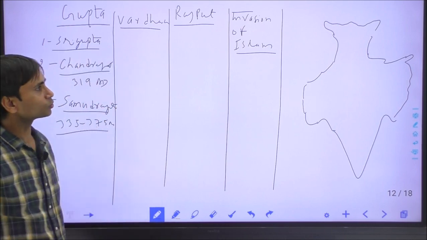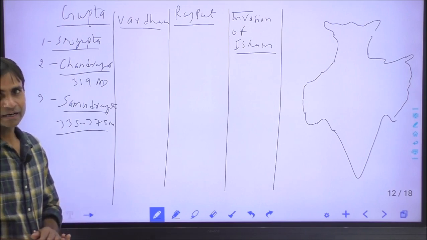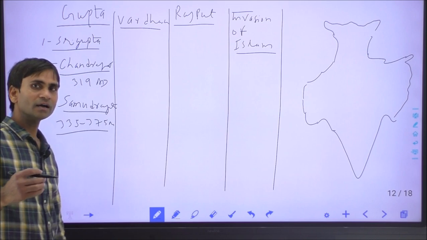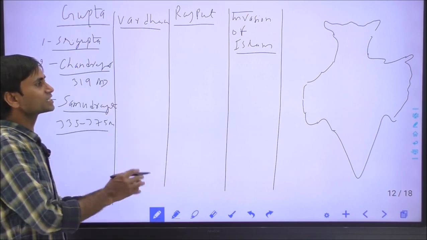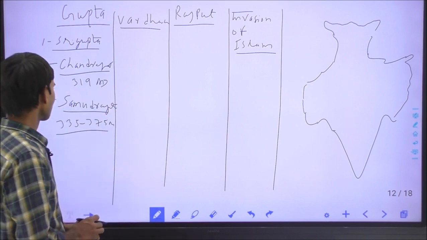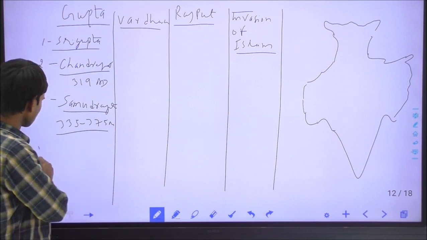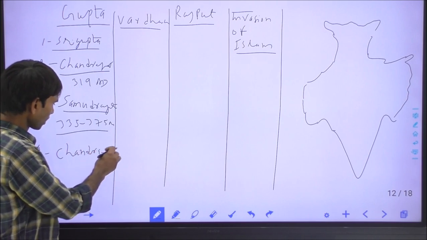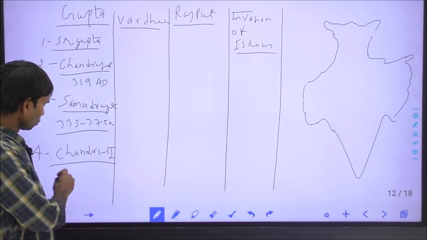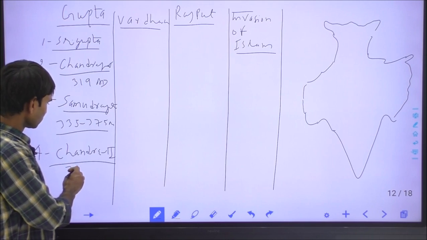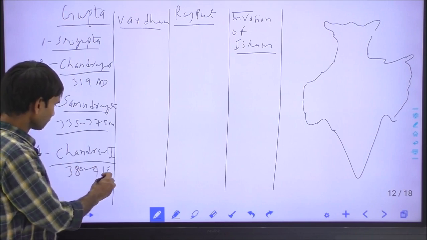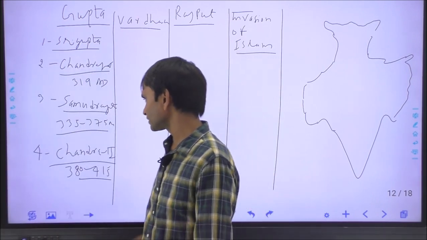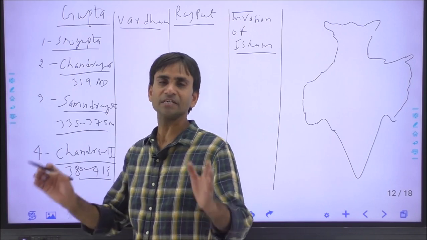Samudragupta conquered India through his military policies, and Harisen was his court poet who wrote the Prayag Prasasti, or the Prayag inscription, which was originally inscribed during Asoka. After Samudragupta, this was Chandragupta II, also called Vikramaditya, who ruled over India during 380 to 415 AD. The reign of Chandragupta II is famous for his nine jewels, Navratna.